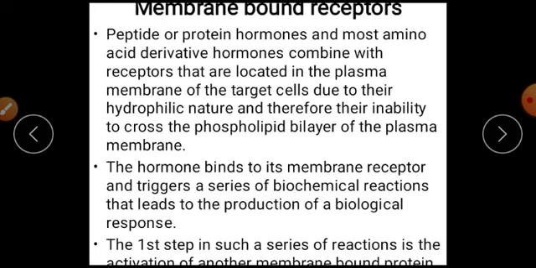The first step in such a series of reactions is the activation of another membrane-bound protein.